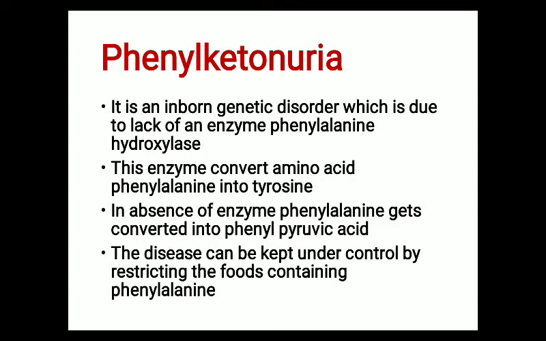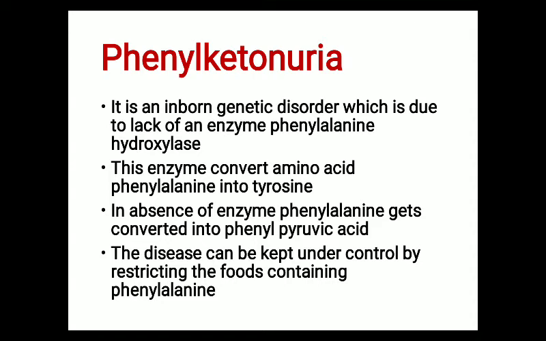The next Mendelian disorder is sickle cell anemia, which we have already discussed: what sickle cell anemia is and how it takes place. So we will not discuss it here. We will jump to the next type of Mendelian disorder, which is phenylketonuria.